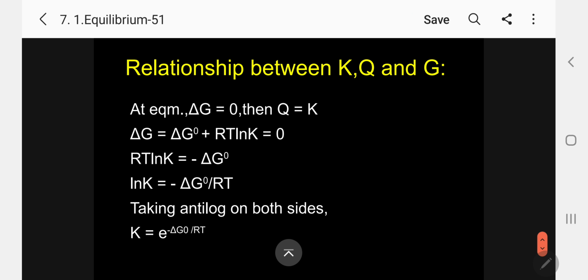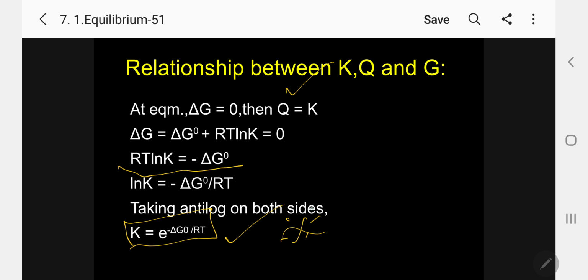So now we will derive the relationship. At equilibrium, delta G equals 0, then Q equals K. Therefore, delta G equals delta G naught plus RT ln K equals 0, or RT ln K equals minus delta G naught, taking it to the other side, or ln K equals minus delta G naught by RT. Taking antilog on both sides, I can get K equal to e to the power of minus delta G naught by RT. So I am getting a very good equation.